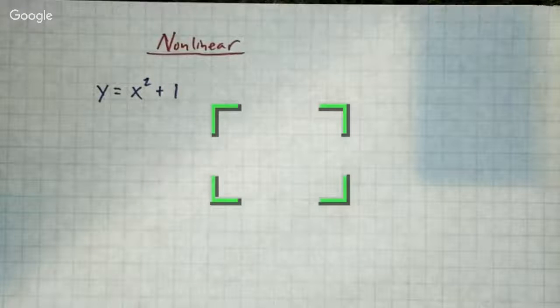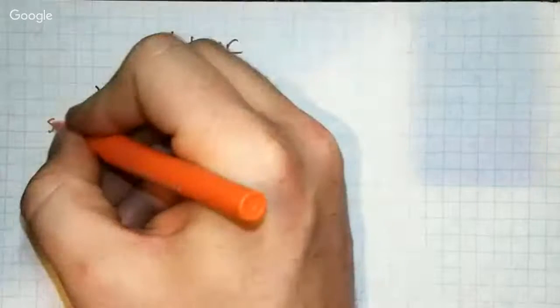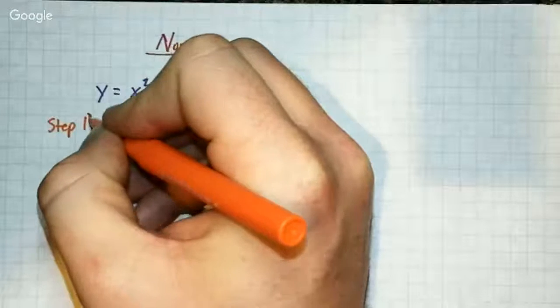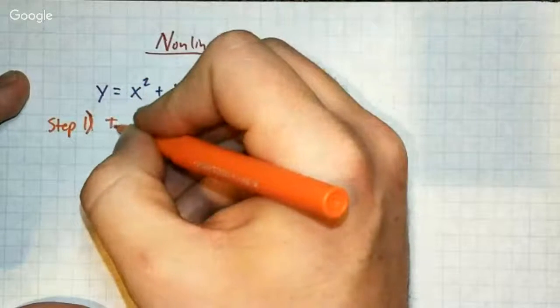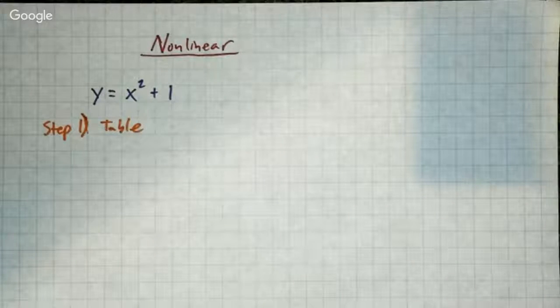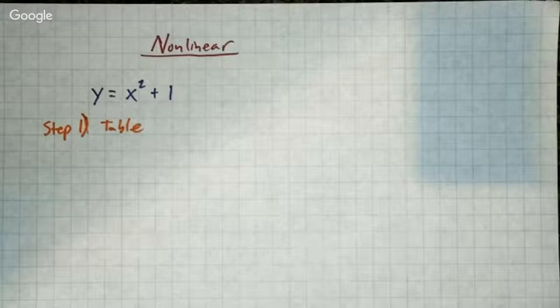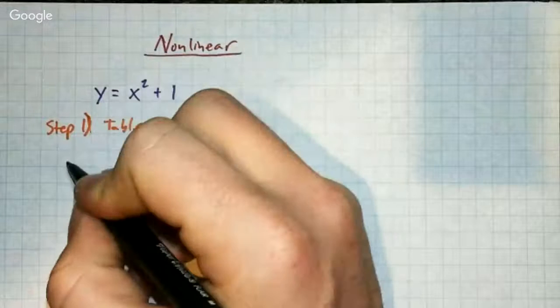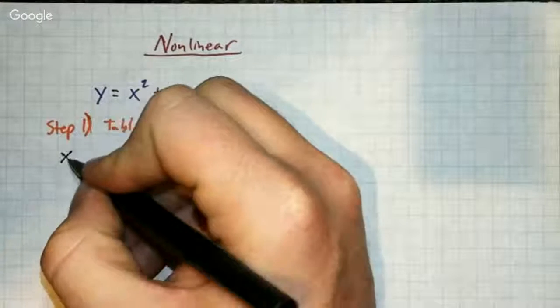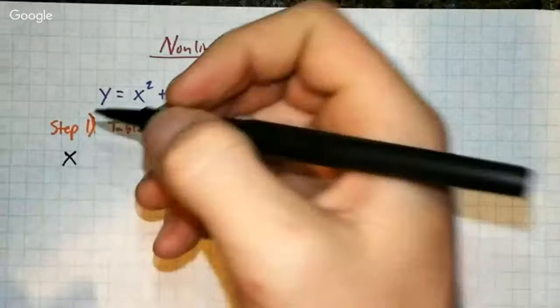We do the same thing we've done before. Step 1, we need to get our clues, so we need a table. Like we did before, we are going to make a 3-column table. We have x, which is our independent variable.